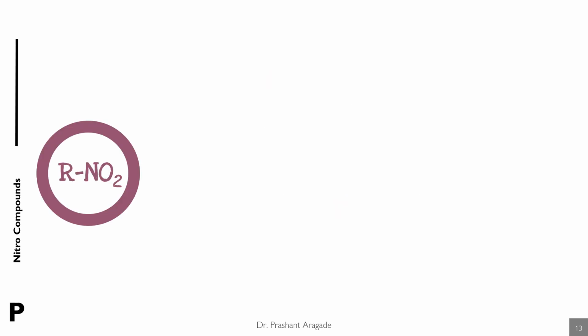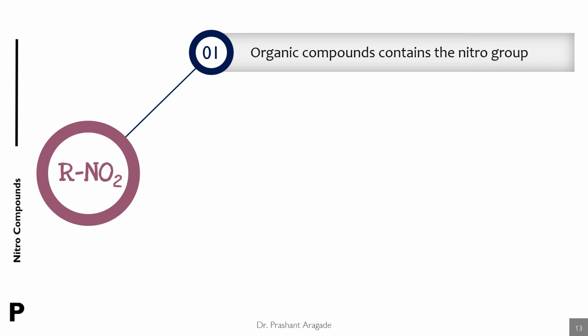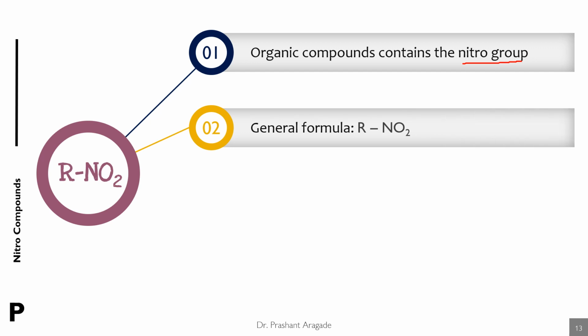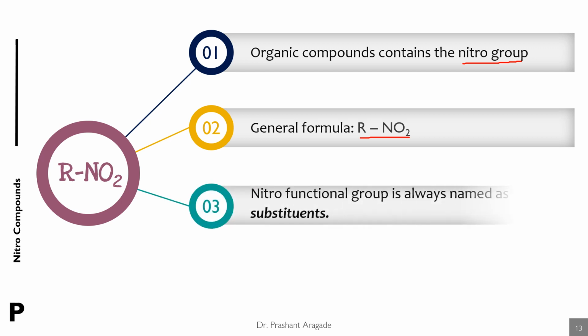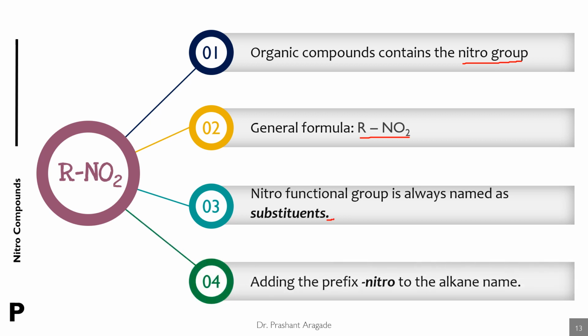So hence, summary. Nitro compounds are the organic compounds which contain the nitro functional group. The general formula for nitro compounds is RNO2. R may be alkyl or aryl groups. The nitro functional group is always named as a substituent, hence a prefix is used. So you have to add the prefix nitro to the alkane name. So nitroalkane is the IUPAC name of the nitro compounds.